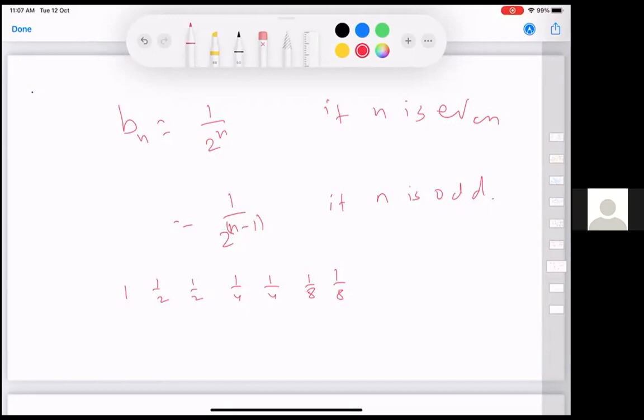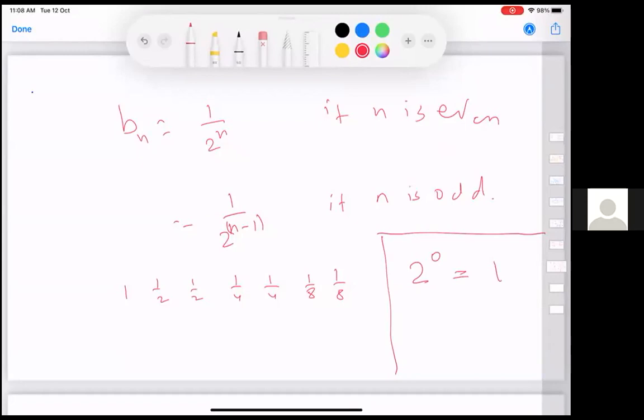You understand this example? By the way, one question here: when n is equal to 1, then 2 power n minus 1, what does it mean? 2 power 0. What is 2 power 0 equal to? It is equal to 1. Okay. Can you prove it? No, sir, it is by definition.